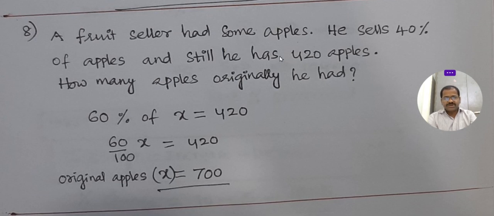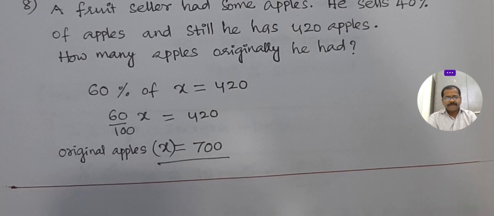So out of 60%, how many are there? 420. This is the 60%. 60% of something is 420. We don't know the total apples; that is the x. If we have a percentage, by 100 into x is cross multiplication. Here 100 will go to the numerator, 60 will come to the denominator. Then the original apples are 700. Okay, right.